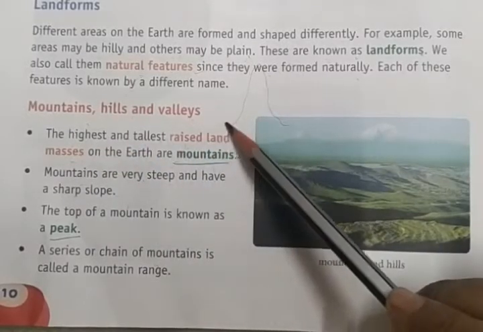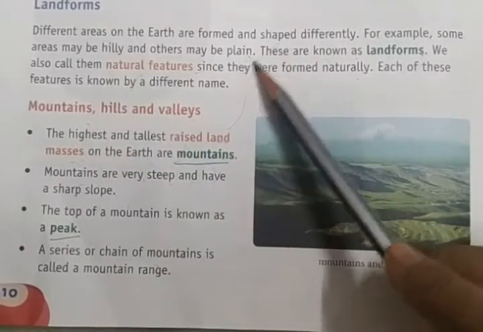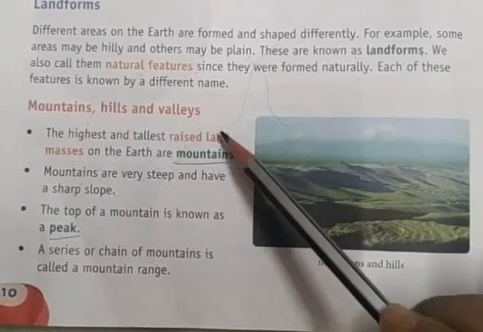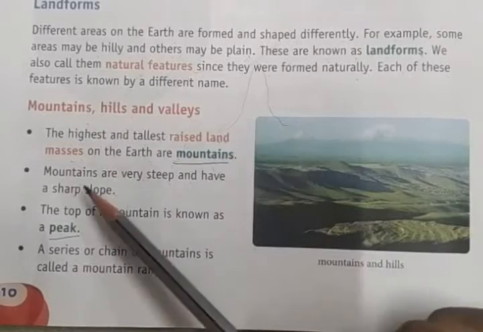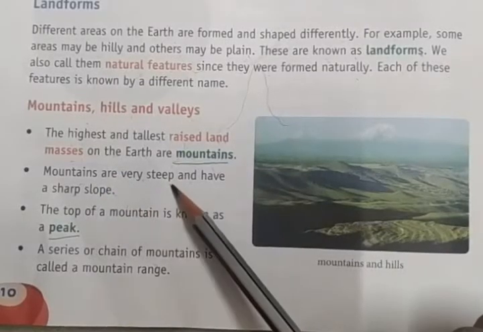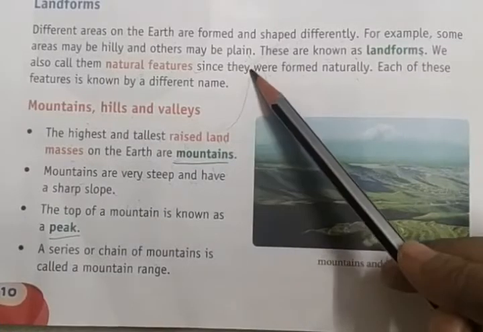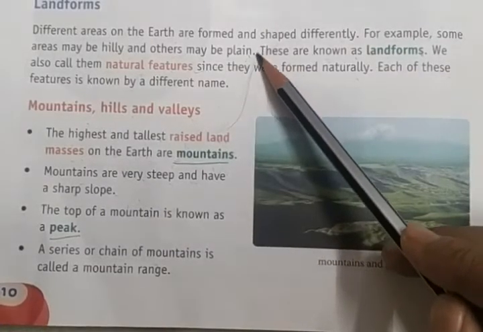The mountains are very steep and have a sharp slope. They are very steep and have sharp slopes.